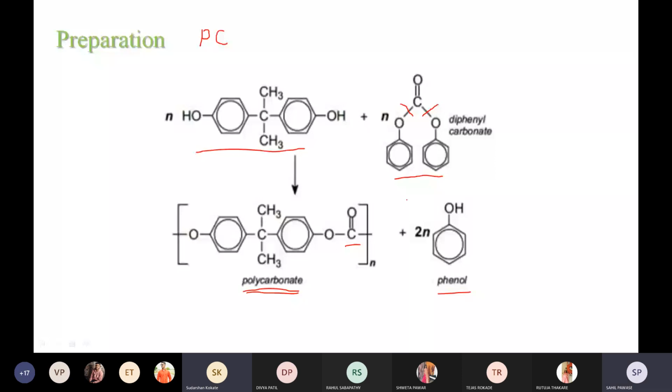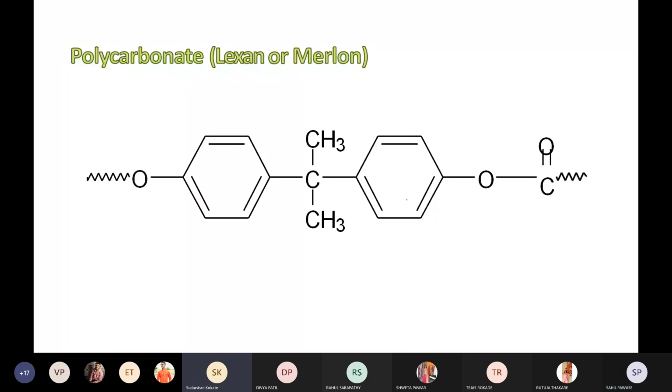This is the structure of polycarbonate. Sometimes it is also known as Lexan or Merlon, which are the trade names of polycarbonate. You remember this one? In an MCQ, a question may be asked: choose the correct structure of polycarbonate.